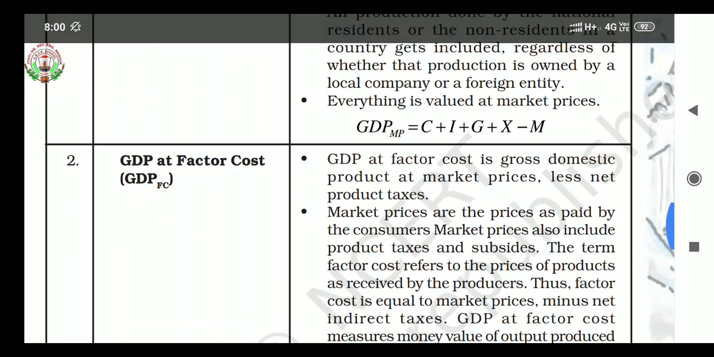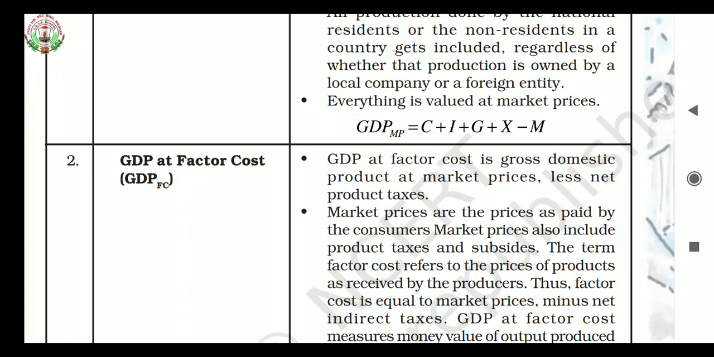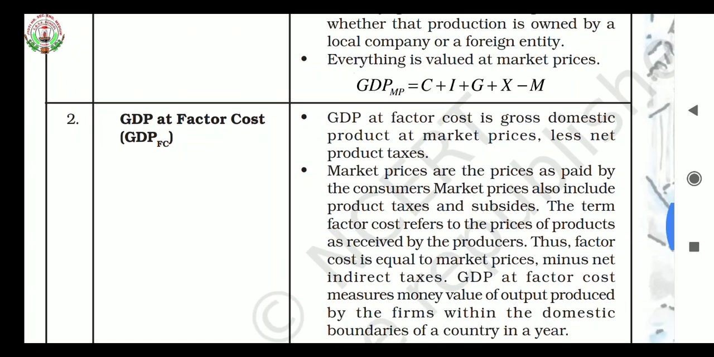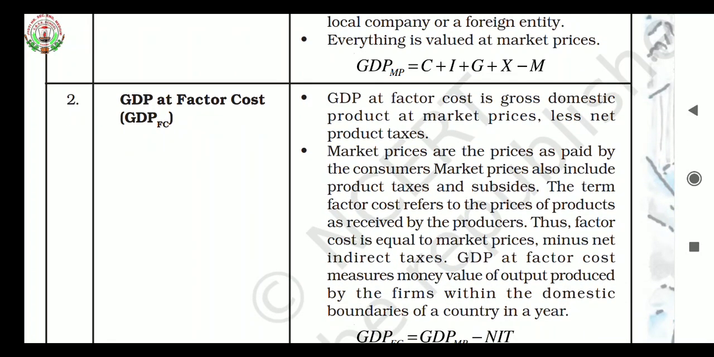The second one is GDP at factor cost, that is gross domestic product at factor cost. GDP at factor cost is gross domestic product at market prices less net product taxes. So whatever calculation we did for the market price, if we subtract the net product tax, it becomes GDP at factor cost. Market prices are the prices paid by the consumers.